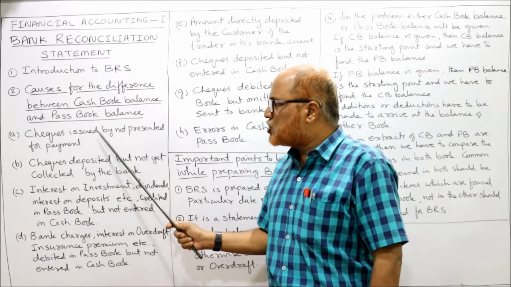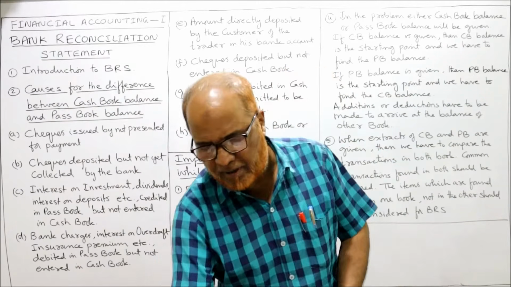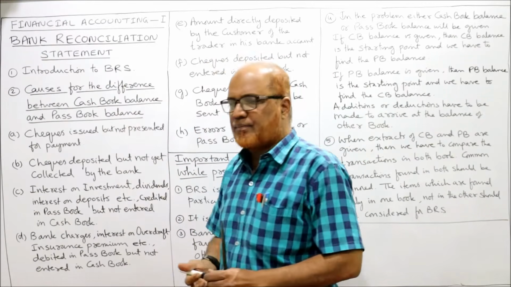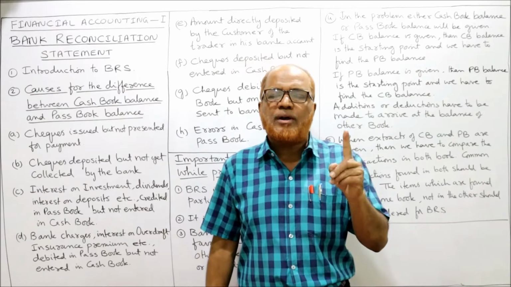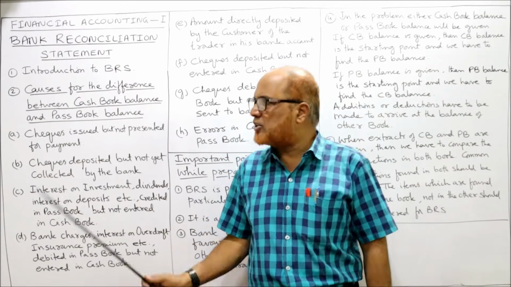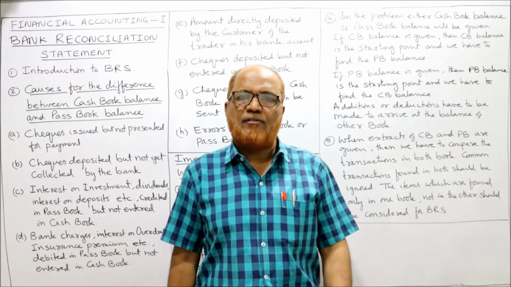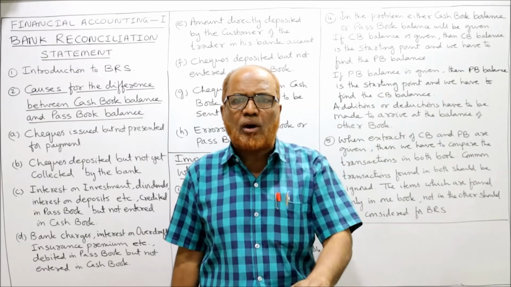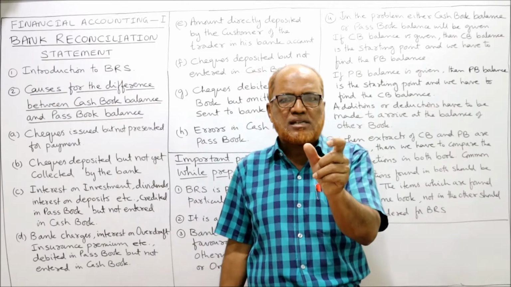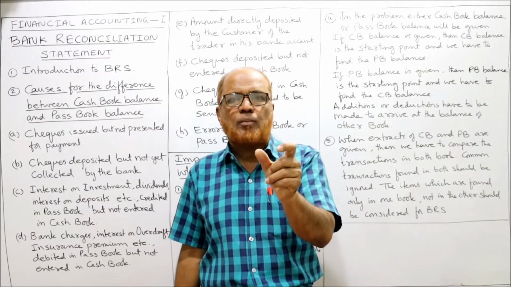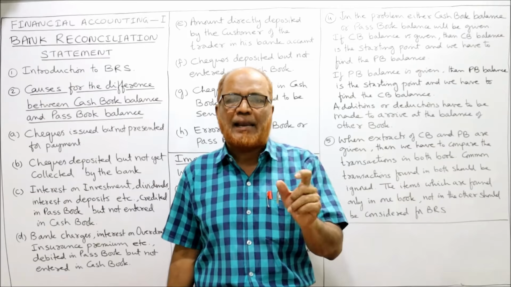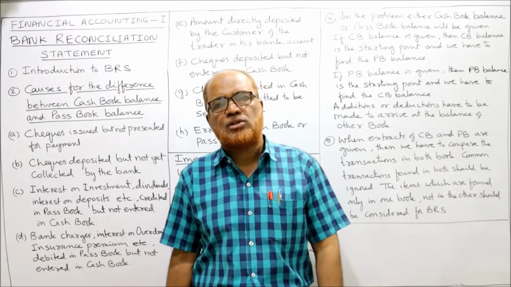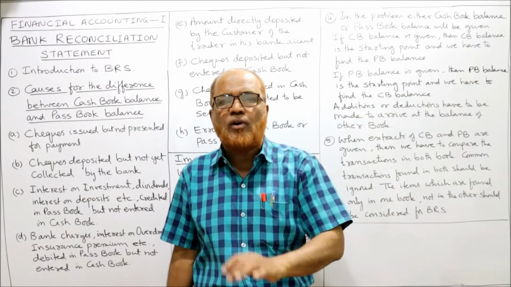First one, checks issued but not presented for payment. See, this is the first common cause for the difference between cash book balance and passbook balance. When we issue the check, we record it in our cash book. So cash book balance will come down. Earlier, suppose 50,000 rupees is our cash book bank balance. Now we have issued a check for 10,000. Now our cash book balance has come down to 40,000.